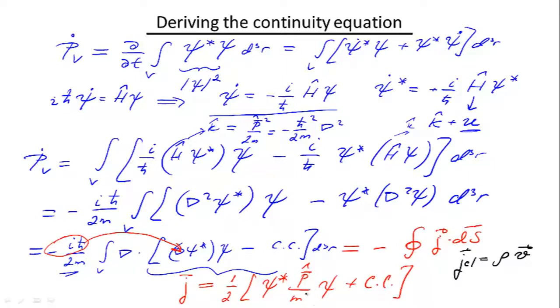And this operator acts on the density, which is ρ equals psi star psi. So this is the final result, which connects the change in the probability of finding a particle in the volume V with the flux of a certain probability current flowing through the surface.